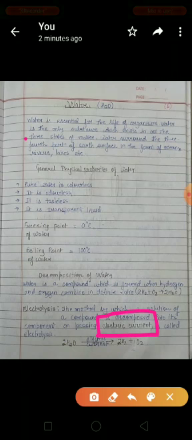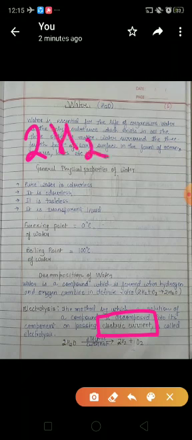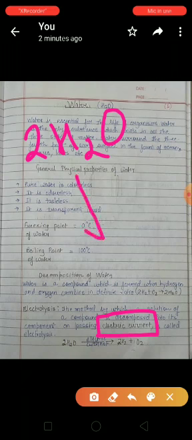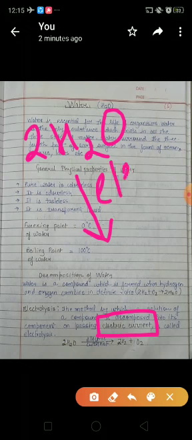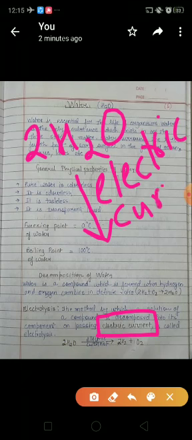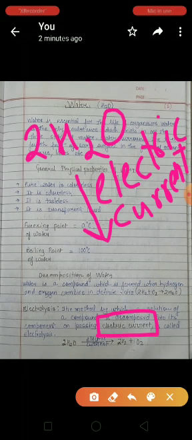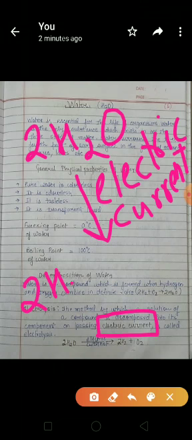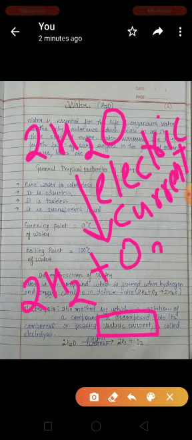So students, as we have to decompose water into its constituent particles, electrolysis is the process where we decompose the substance by passing electric current. So when we pass electric current through the solution of water, it breaks down into its constituent particles, that is hydrogen and oxygen. We will study the process of electrolysis in detail because it is a very big topic.